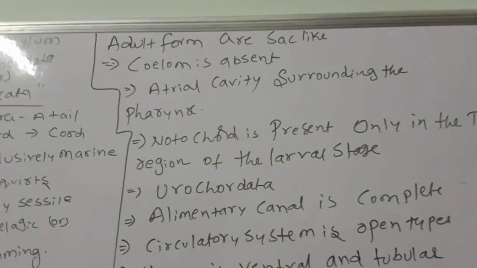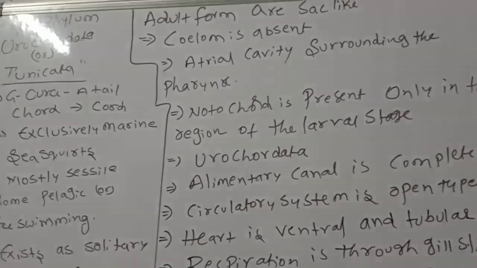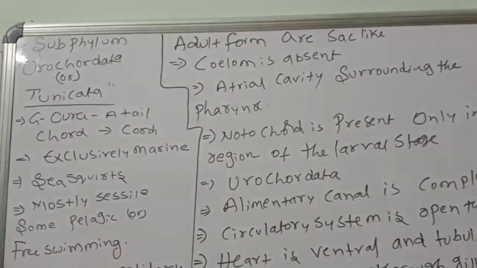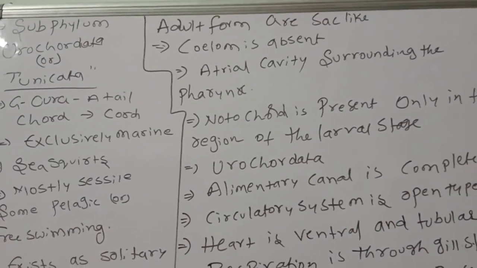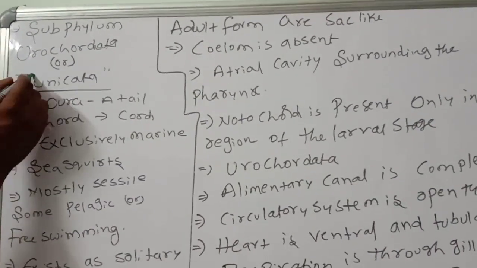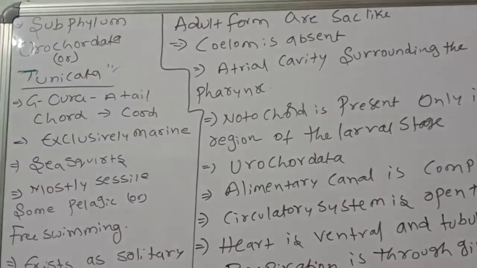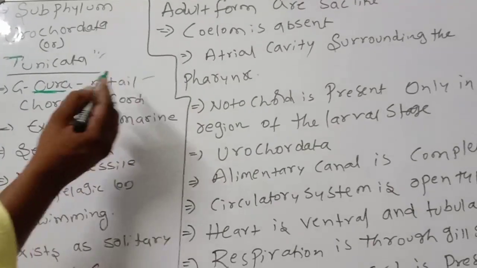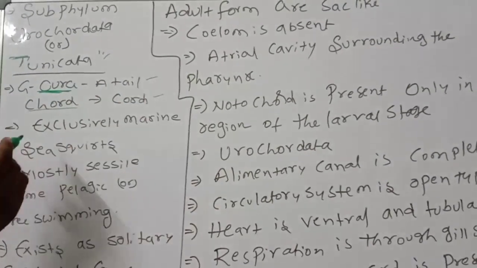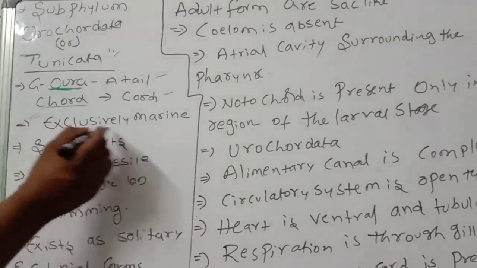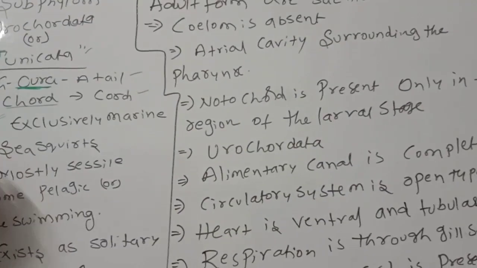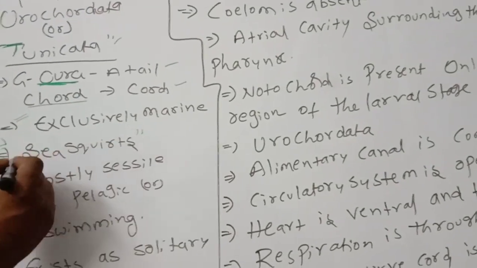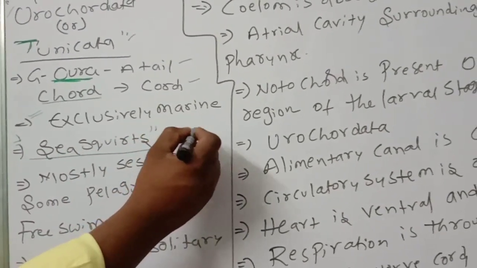Observe very carefully, children. We are discussing the subphylum Urochordata or Tunicata. Why do we call them Tunicata? Because they are covered with a tunic material. That is why it is called Tunicata. Here, Uro means tail, and chordata means cord. So these are exclusively marine.